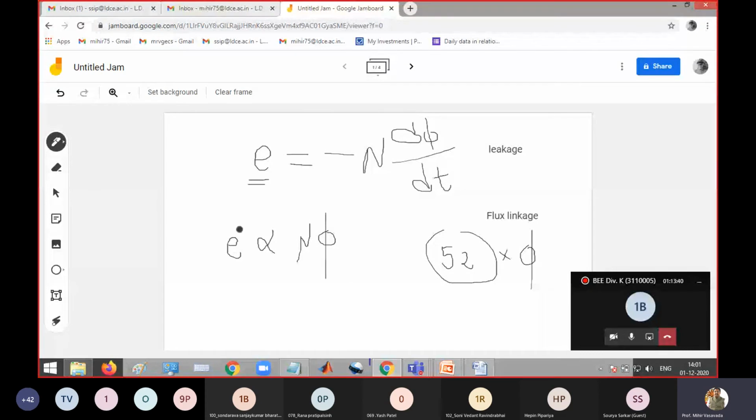Just attending lectures does not ensure you any good marks, because what did Faraday say? You need a maximum rate of change of flux linkage. It should be d by dt. And this N is constant, so we take N out and it is d phi by dt.